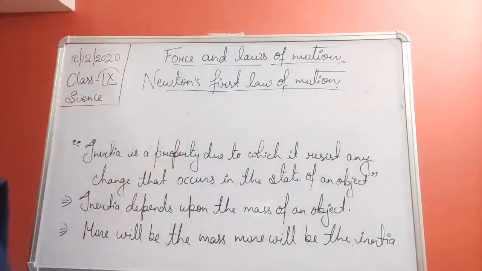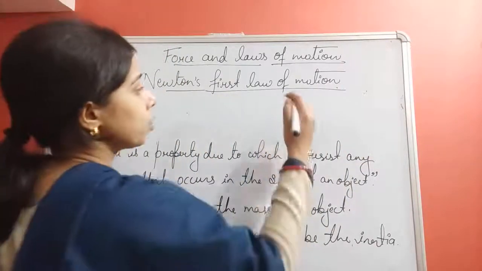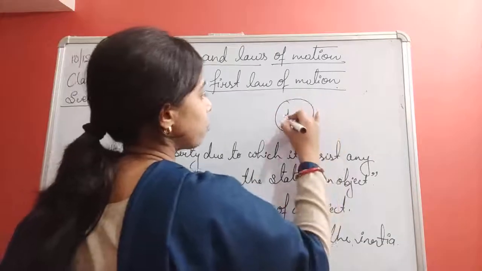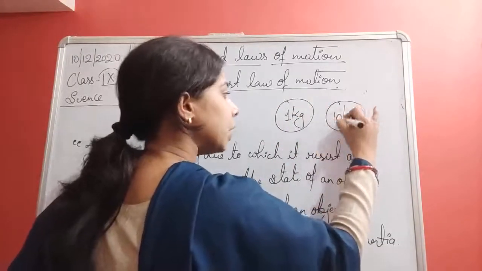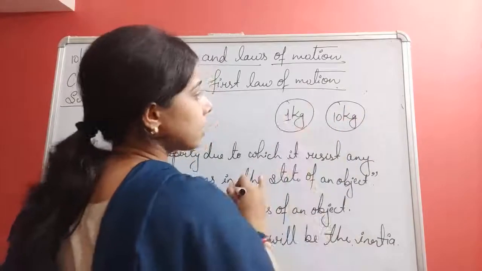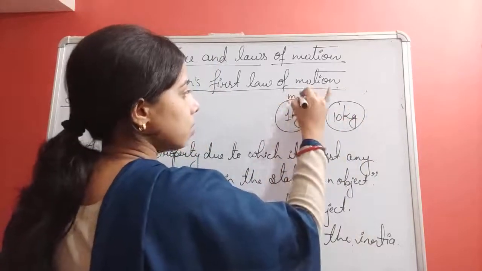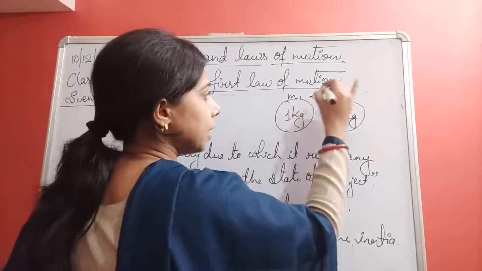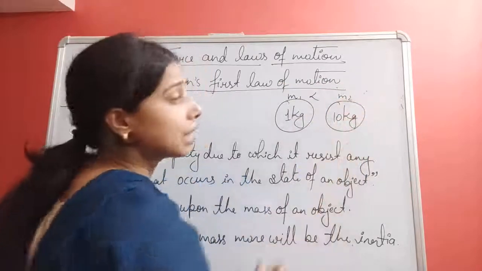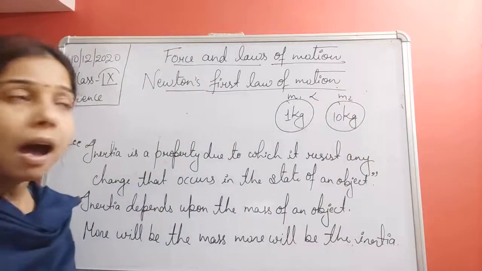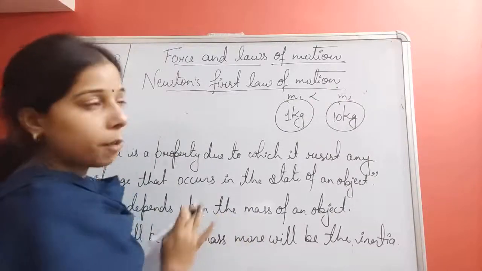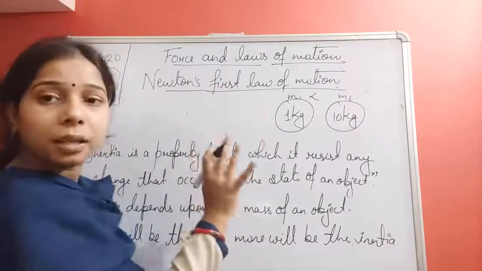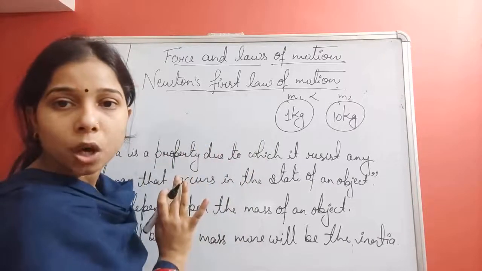So you can understand it with the help of an example, student. Suppose there is an object of 1 kg and another object of 10 kg. We are saying that the mass of the first object is lesser than that of the second. It means 10 kg has more mass, and inertia depends upon the mass of the object. It means inertia is directly proportional to the mass of the object.